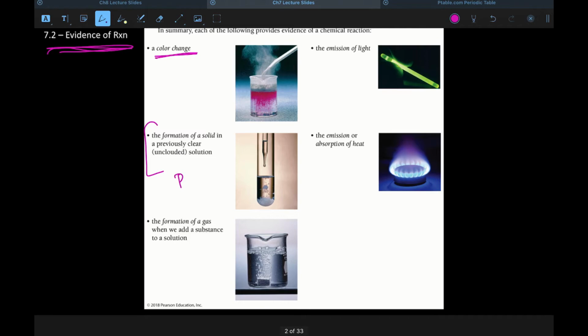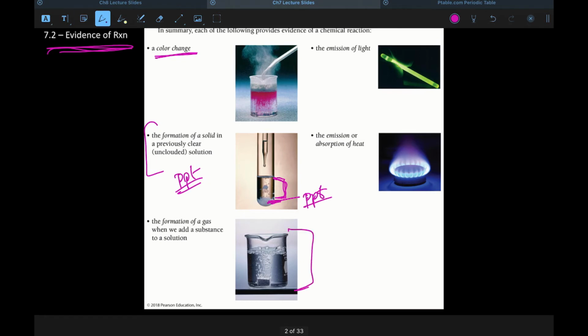So this is known as precipitation, and this solid is known as your precipitate, okay? Now, note that here, one might be tempted to call this a color change, but that would not be the appropriate wording, right? Because the clear solution led to a white solid. And so this would be most appropriately a precipitation reaction. Now, if that solid were some other color, then yes, we could also tie in a color change.